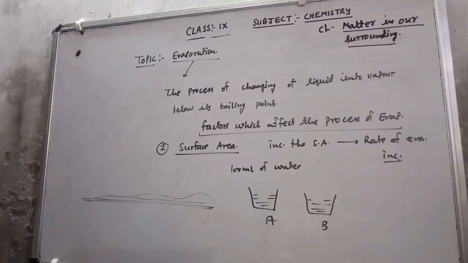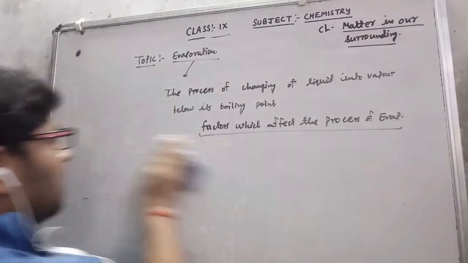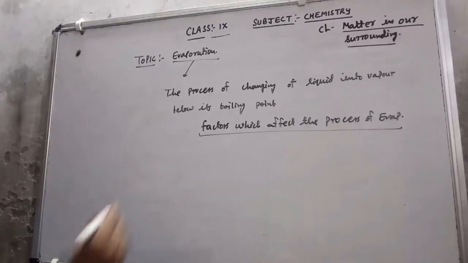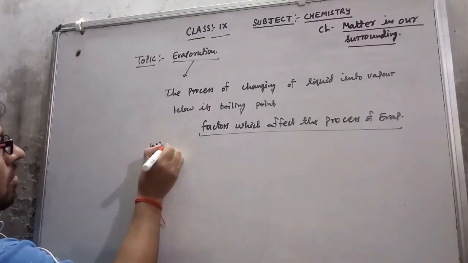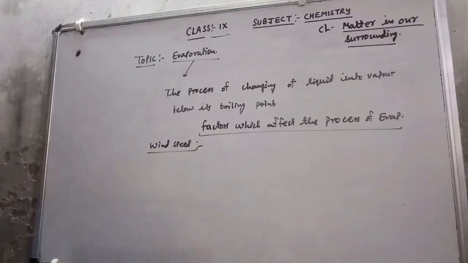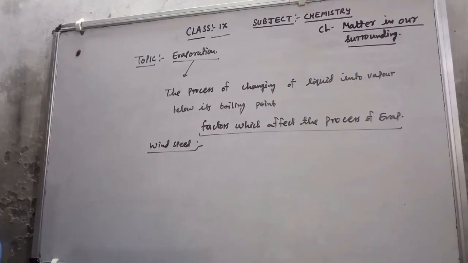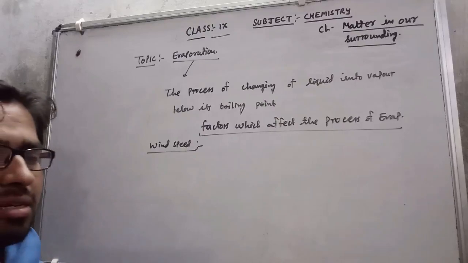Now the next is wind speed. This is also very simple. By increasing the wind speed, the rate of evaporation increases. How, we can discuss with one example.